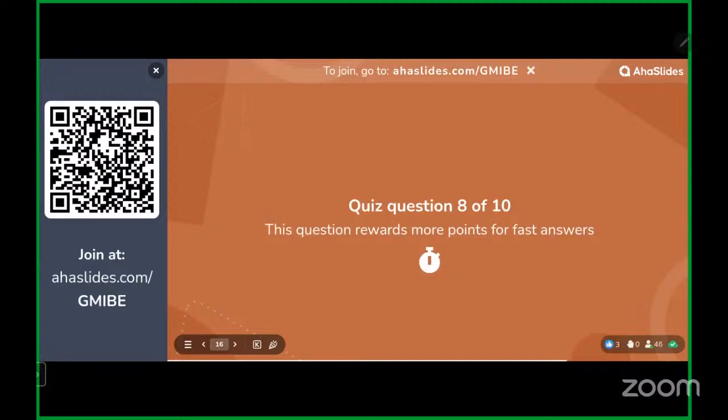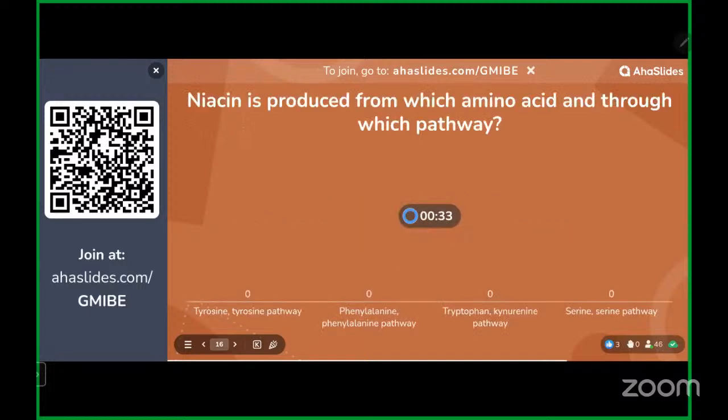Moving on to your second last question. Niacin is produced from which amino acid and through which path? Niacin has gained importance in the last few years because of its therapeutic effect in some disorders. That's why you can expect new questions from niacin. The amino acid is essential and aromatic as well. And if you want to know the pathway, it is called the kynurenine pathway. I know it's a new term, but if we can correlate, you can get through it.